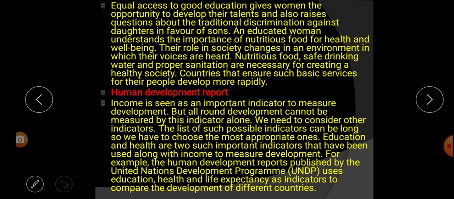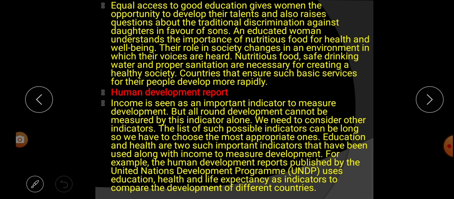That means to create a healthy society, what things are needed? Nutritious food, safe drinking water and proper sanitation. These are the things which are needed for a healthy society. Countries that ensure such basic services for their people develop more rapidly. That means in a country where such basic facilities, nutritious food, safe drinking water and proper sanitation, are provided, those countries develop more and rapidly.